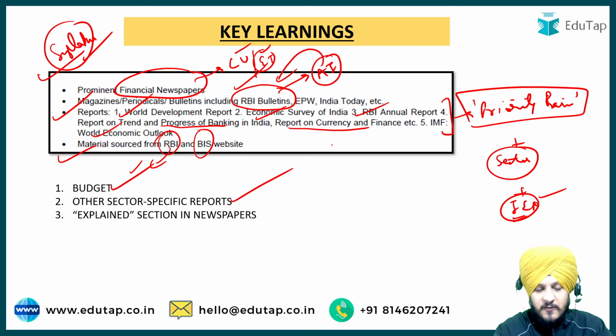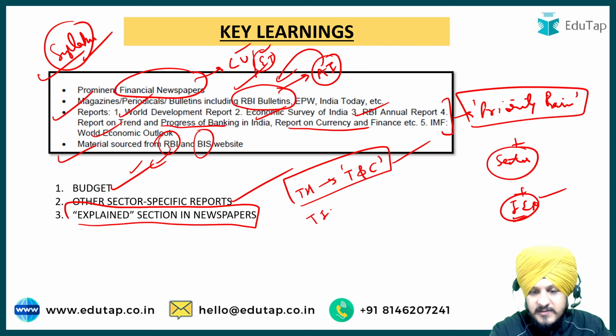No matter what newspaper you are following, if you are following The Hindu, there is a section called Text and Context, a very helpful page. If you don't follow The Hindu and read the Indian Express, there is a page called Explained, which discusses one topic. If it aligns with your syllabus and you find it important, you can go for it. Among these two newspapers, you can just follow one.